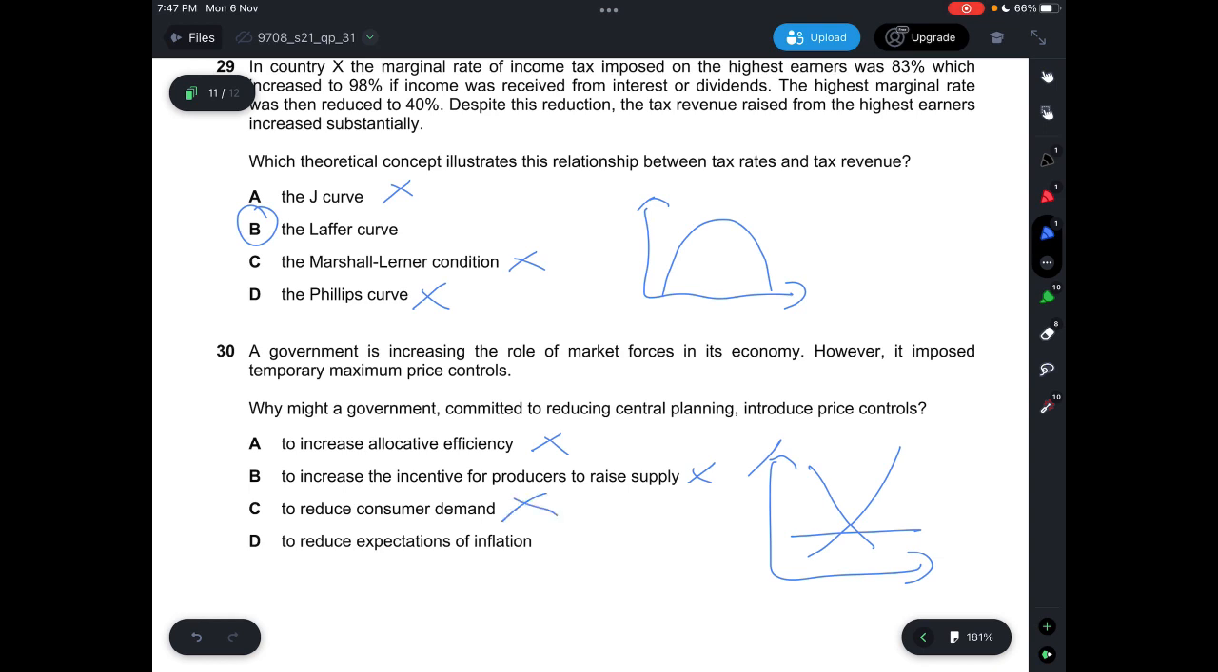D says to reduce expectation of inflation. Yep, this is possible, because if you were to allow the prices to increase, it may result in an increase in the price level. So by setting a maximum price, the price will always remain the same. So yes, it would reduce expectations of inflation. So the answer here will have to be D.